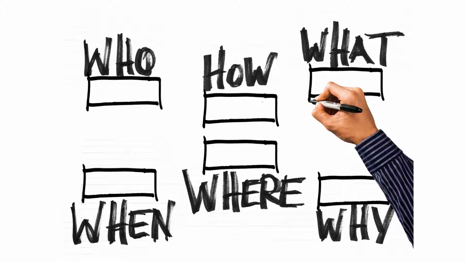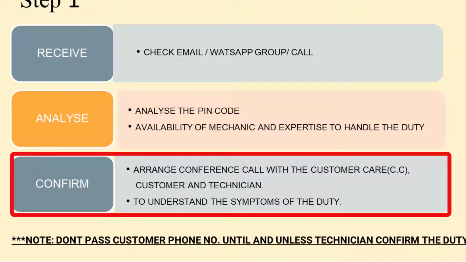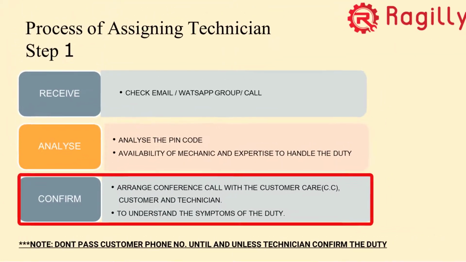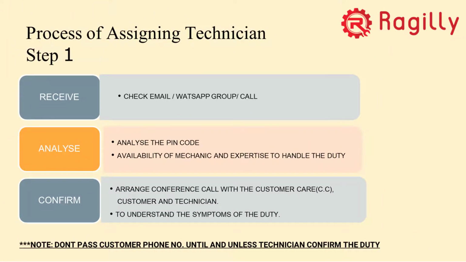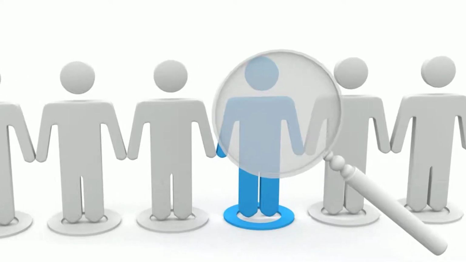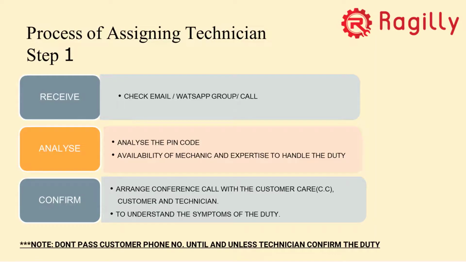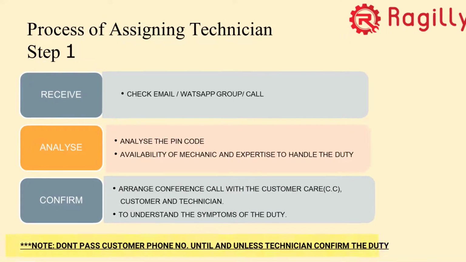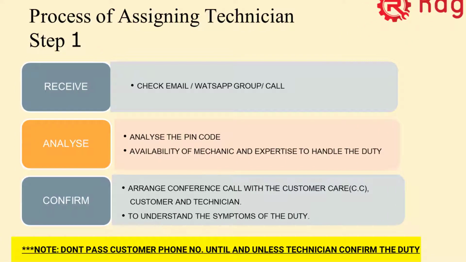Once this confirmation is done, only then you go ahead and pass on the duties in the mechanic's app. The customer care will also help in assigning these duties as per the confirmation received from you, right? Make sure there is a note: do not pass the customer phone number until there is a confirmation received from the mechanic, right?